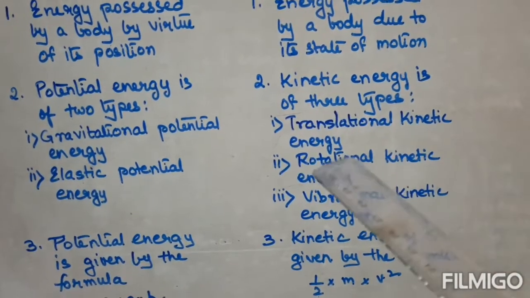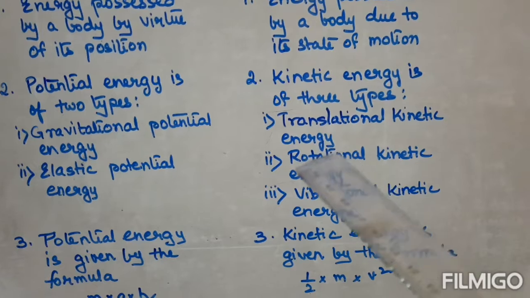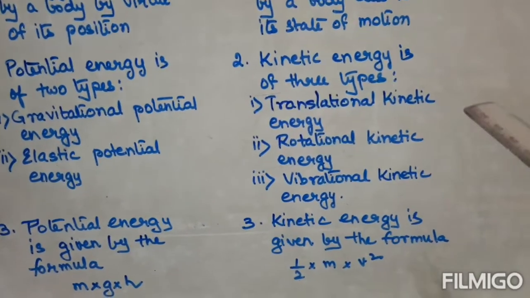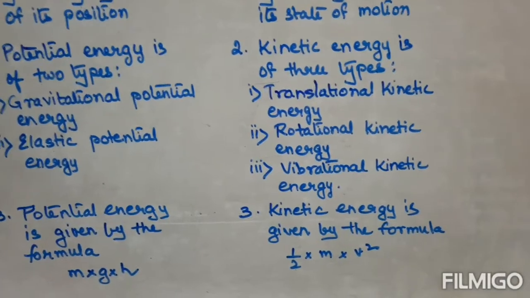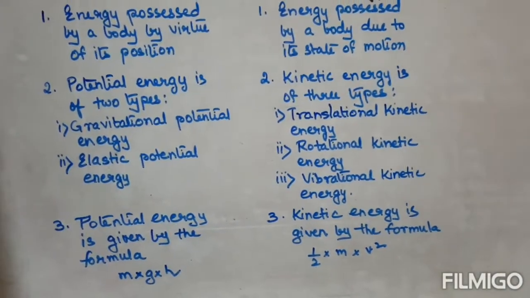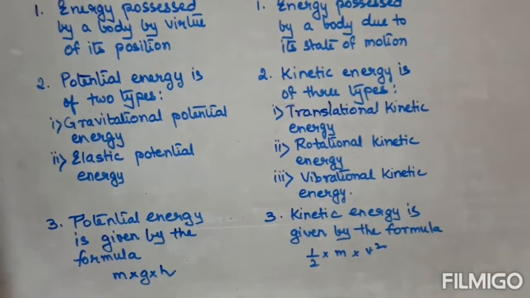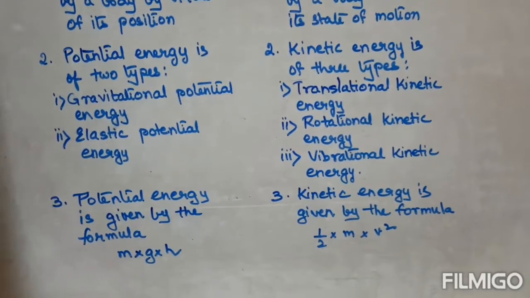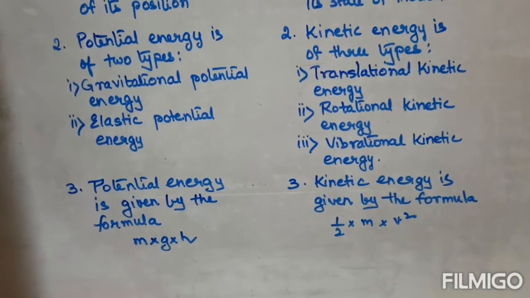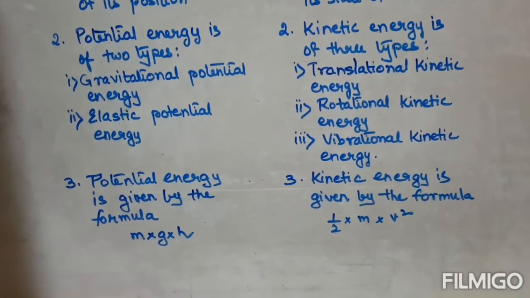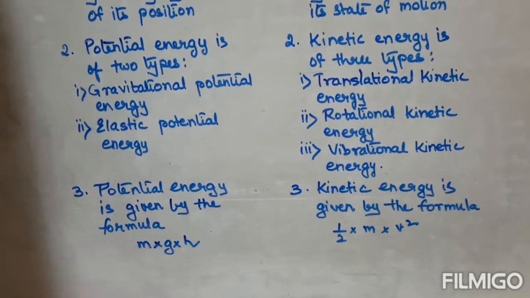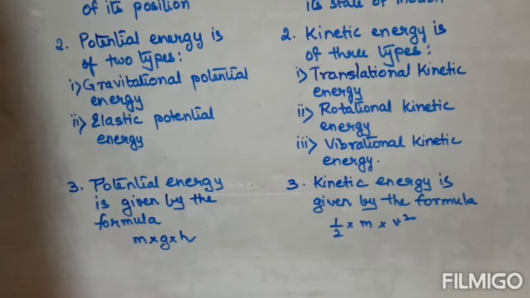Translational kinetic energy is the energy a body possesses due to its motion in a straight line, like a car moving in a straight line. Rotational kinetic energy is the energy possessed by a spinning top, a rotating fan or a rotating wheel. Vibrational kinetic energy is the energy possessed by vibrating strings of instruments.